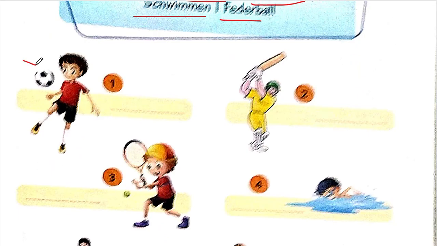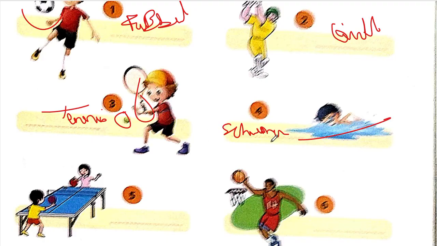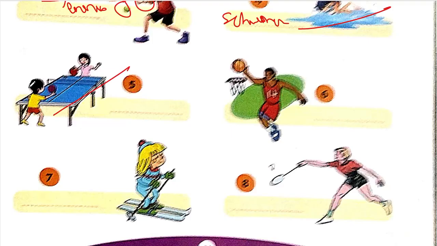So over here you can see this is a basketball. So obviously this will be Fußball. This is obviously cricket. We can see a bat and ball. This is obviously tennis. We can see a tennis racket and a tennis ball. This is swimming because the boy is swimming. This is table tennis. Tisch is table, tennis is tennis.